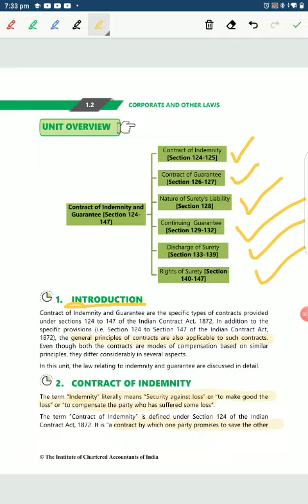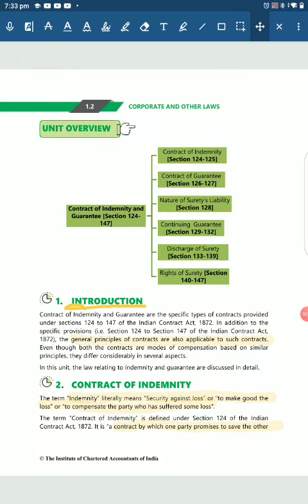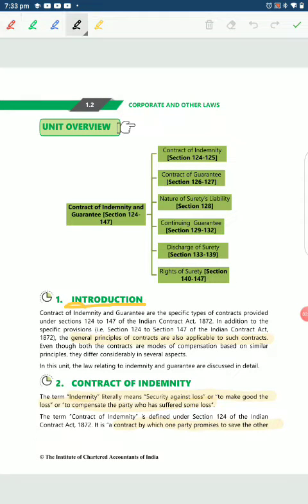Okay, so let's start. I think that I can delete all of this. So the first thing is the introduction. The introduction just talks about the general perspectives of the law. Let me ask you an interesting question. What is a contract? You would have definitely read it in your foundation level. Okay, let's not waste time. I'll just tell you the answer.